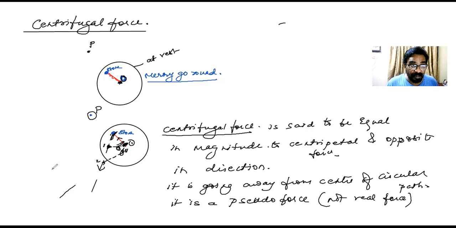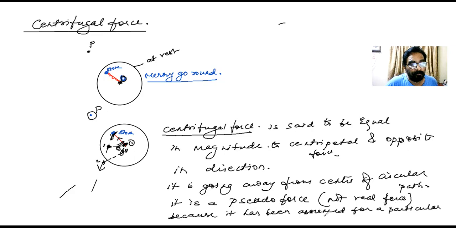I hope people are understanding me here. See here, it is going away from the center of the circular path. It is a pseudo force, because it has been assumed for a particular motion taking place.